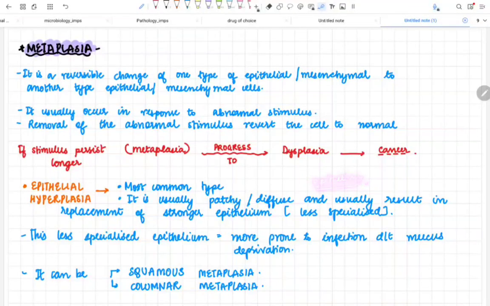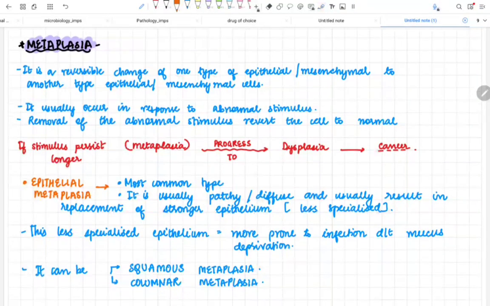Okay, so it is any type of more specialized epithelium. It can be squamous epithelium or columnar epithelium. It is converting into a less specialized epithelium. Then it is epithelial metaplasia.